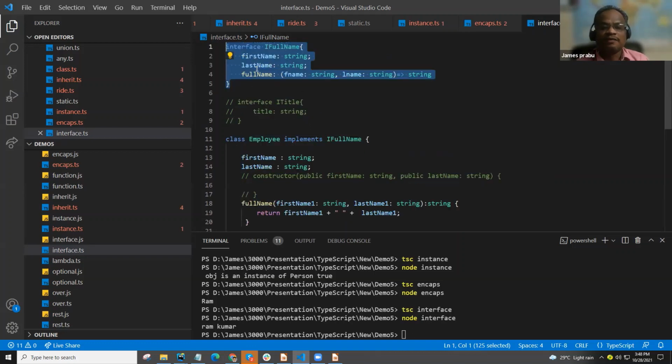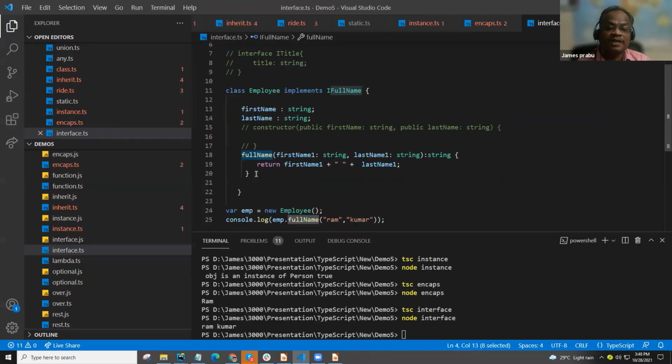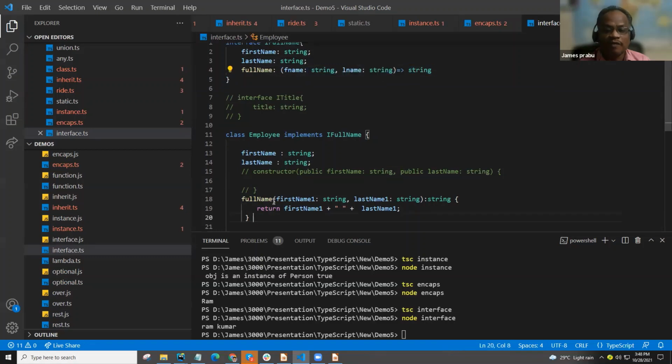The rule is that whatever we have here, we have two variables and one method declaration. We cannot write a new method body here. In a class we create a method right here, but in an interface there is only the declaration. We cannot even assign any value here, only declaration. So for the full name, one function should be written. If you avoid this, if you comment it out or rename it, definitely it will complain that you haven't implemented this.